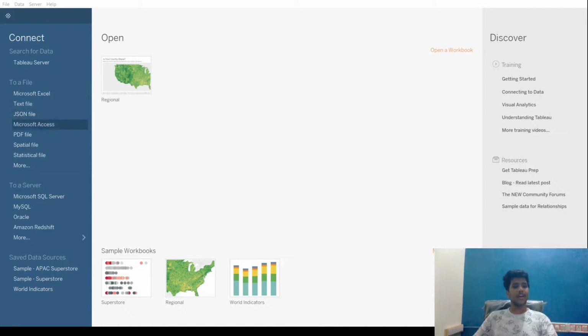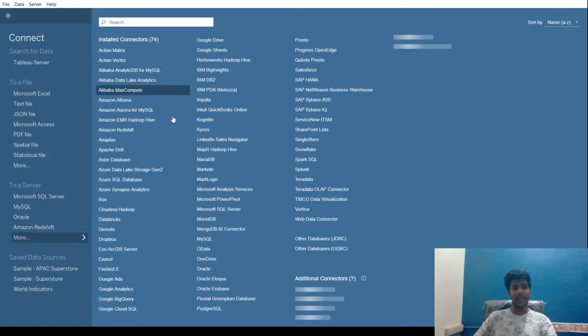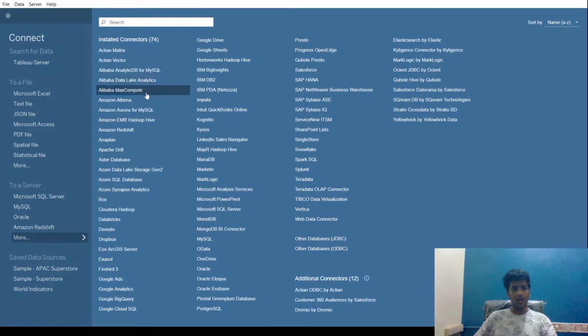So basically, these are the servers. These are the company servers which we can connect to. These are different types of servers which are present. All these are servers, and these are the different types of files which will be accepted as data. So these are some of the sample data present at the bottom right, such as Superstore and World Indicators, etc. Right now we are going to upload data from my system locally.